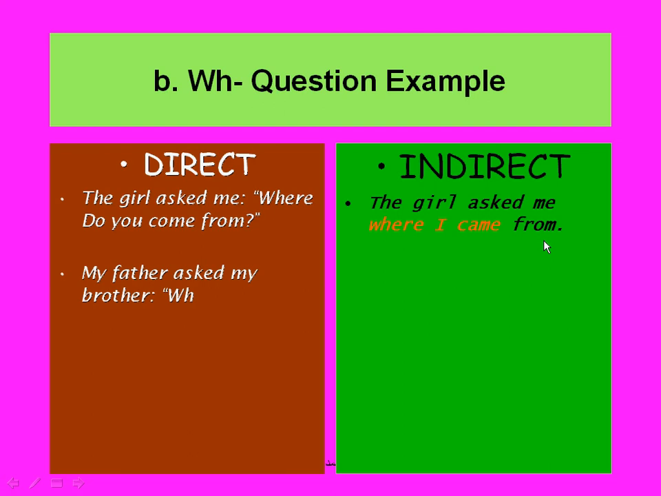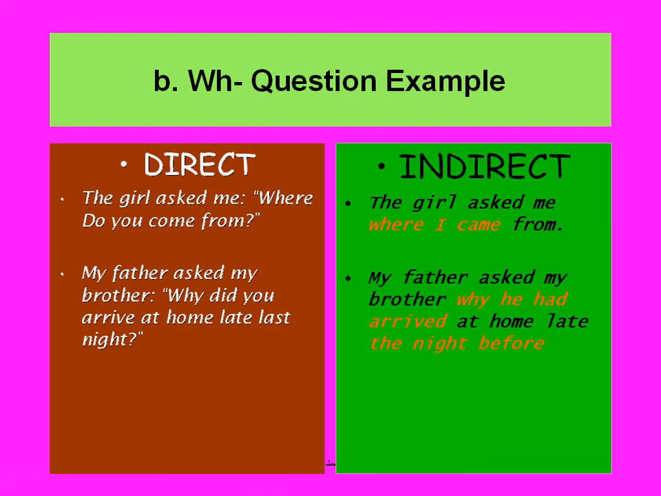Another example: my father asked my brother, why did you arrive at home late last night? Here again we have a WH question. We will follow the same procedure. My father asked my brother why he had arrived at home late the night before. Here we have the WH word, then the subject pronoun he instead of you. Then we change the tense from the past simple into the past perfect, had and the past participle arrived, and we change last night into the night before.